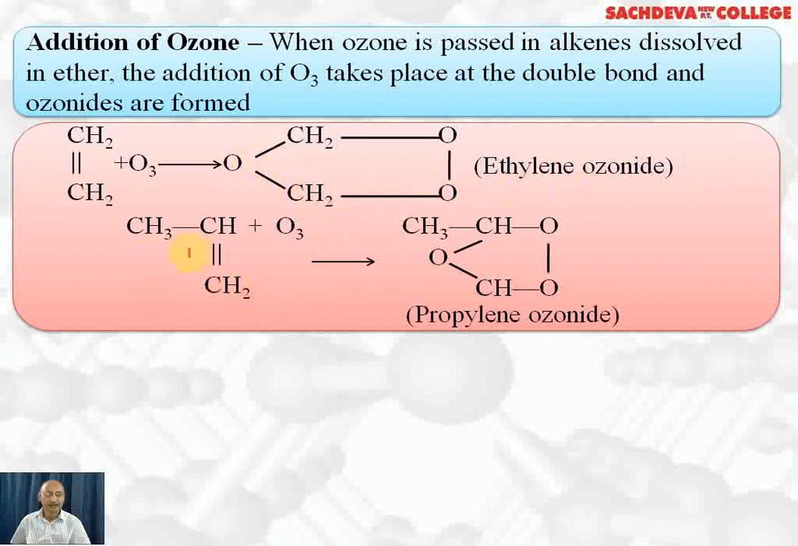Let's take up the reaction with propene. Propene plus ozone also forms ozonide in the same manner. Here it is CH3, CH, this CH. So one oxygen is added this side and two oxygens are added this side. This is the compound propylene ozonide.